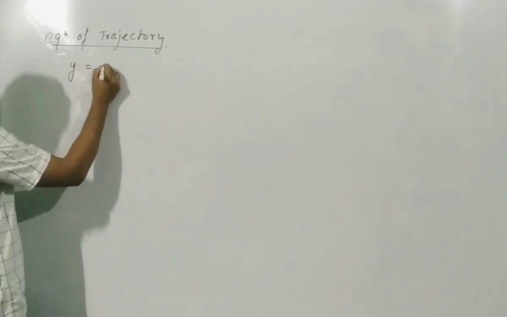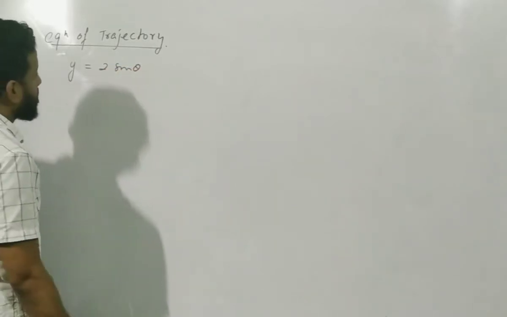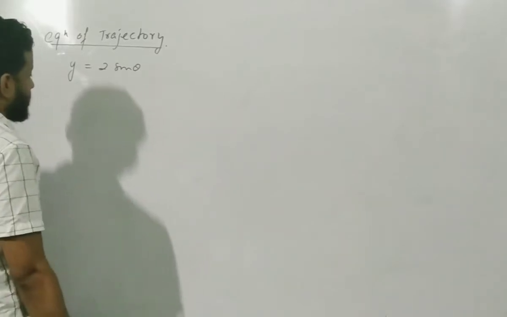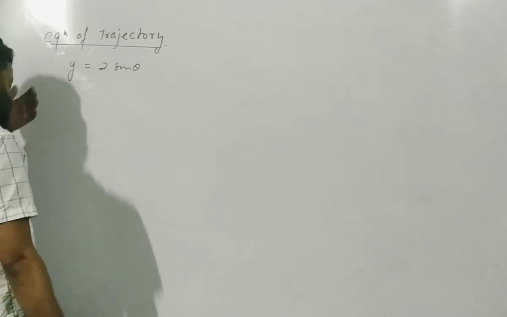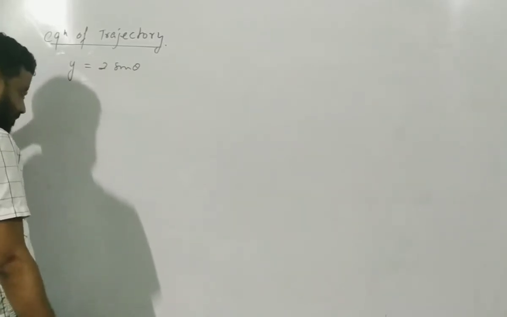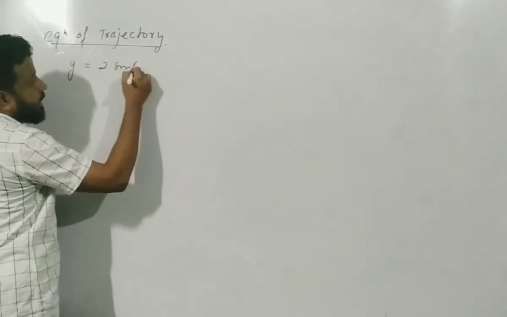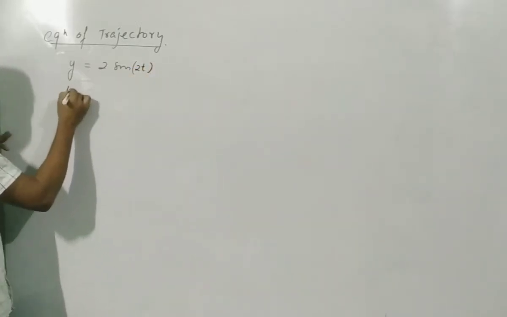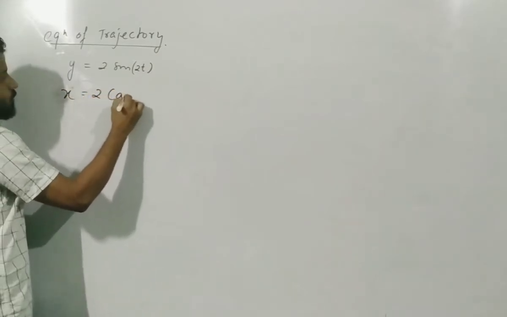y is equal to 2 sin theta, and let us say theta has some components, so that y is equal to 2 sin 2t and x is equal to 2 cos 2t.